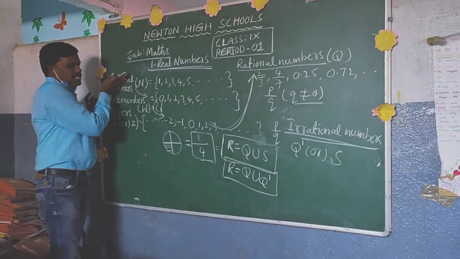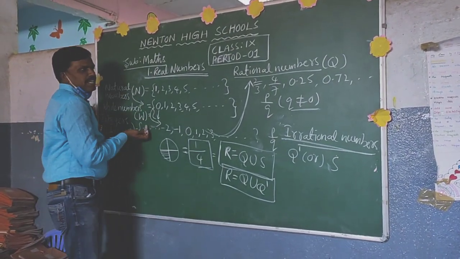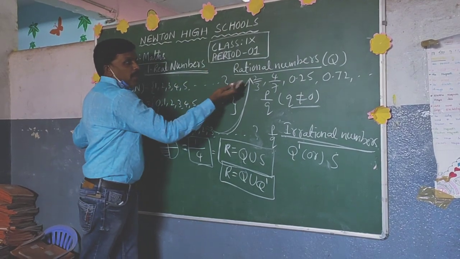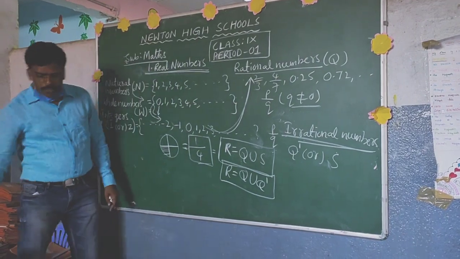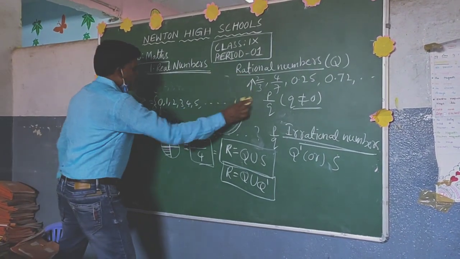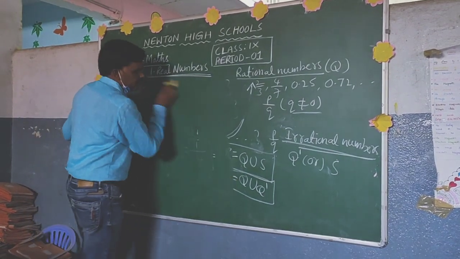Meaning what? Natural numbers are whole numbers. Whole numbers are integers. Integers are rational numbers. But the group of rational and irrational numbers is called real numbers. So simply we can draw a diagram, and based on that we can remember this easily, isn't it?